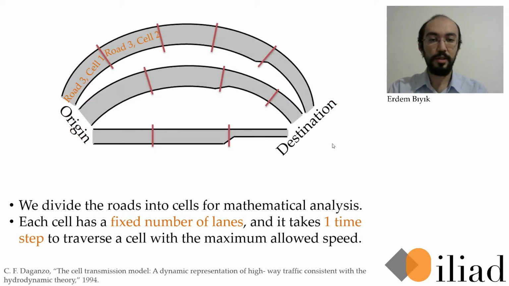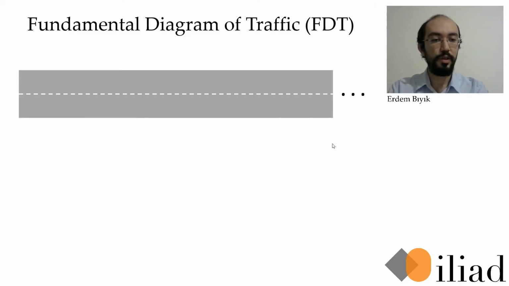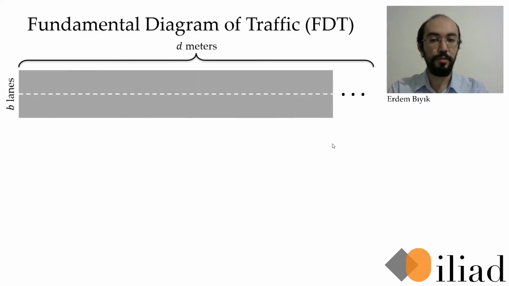To mathematically analyze the network dynamics, we partition each road into several cells. Let's now look at one of these cells. In the case of a single vehicle type, we model the vehicle flow in a cell using the fundamental diagram of traffic. Let's say we have a road cell with B lanes, which is D meters long. Here is a vehicle that's L meters long and is going with a certain speed V bar.